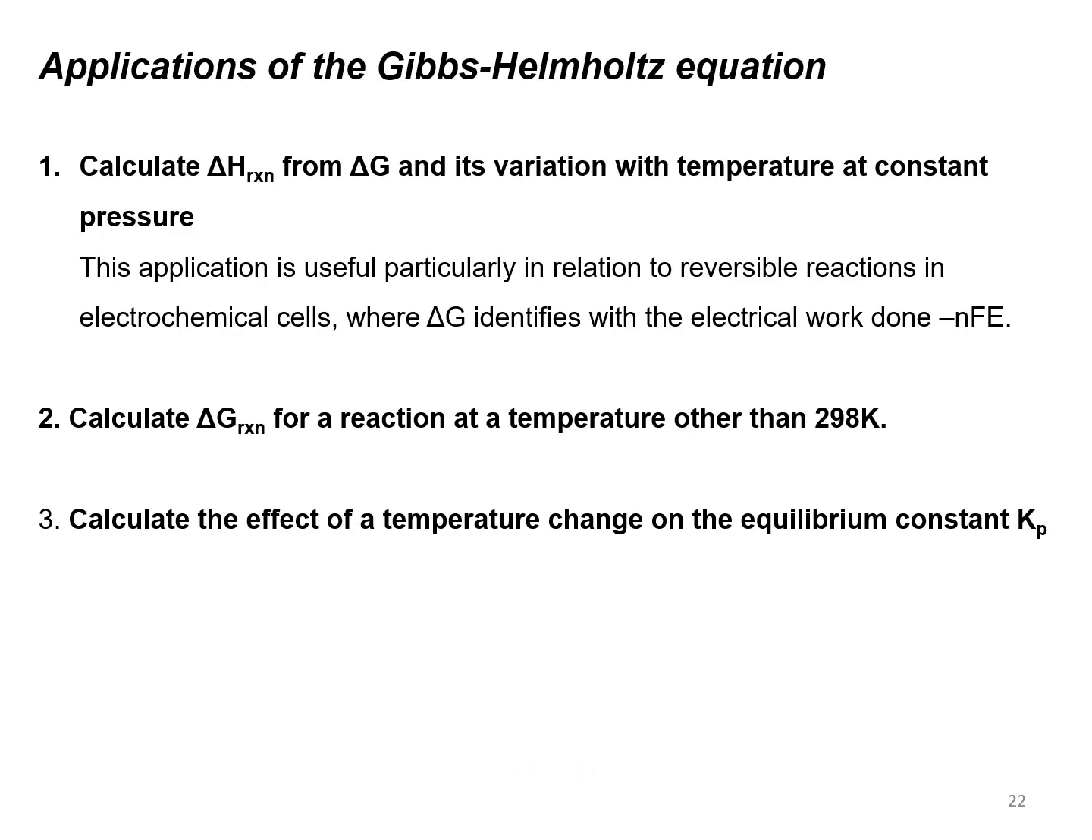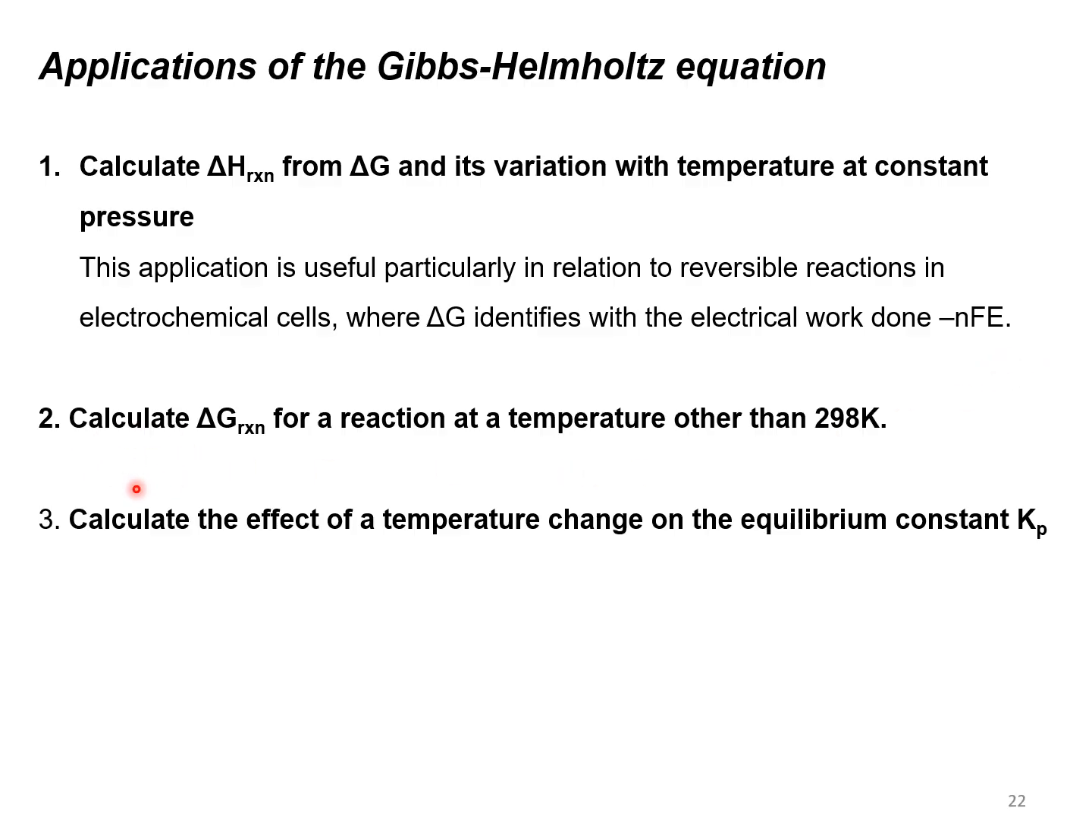Let us see the applications of the Gibbs-Helmholtz equation. It is used to calculate delta H of any reaction from delta G and its variation with the temperature at constant pressure. This application is useful particularly in relation to reversible reactions in case of electrochemical cells. In forthcoming classes, we will see what electrochemical cells are, where delta G identifies with the electrical work done, that is minus nFE: n number of electrons transferred, F Faraday, E EMF of the cell.